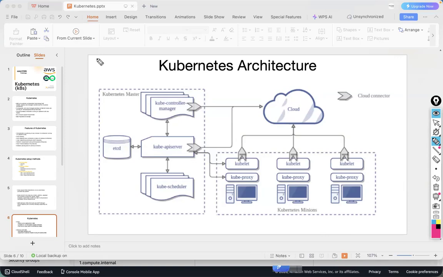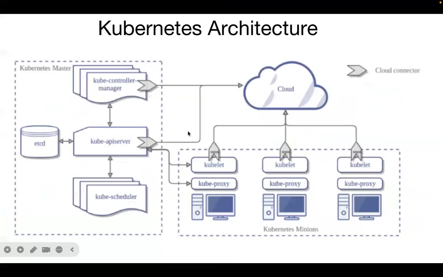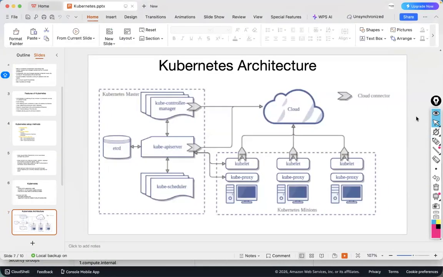So once you execute that command, what happens in the master node? First, the kube API server will receive that manifest file, and it will send that manifest file to the etcd component. So what is this etcd?